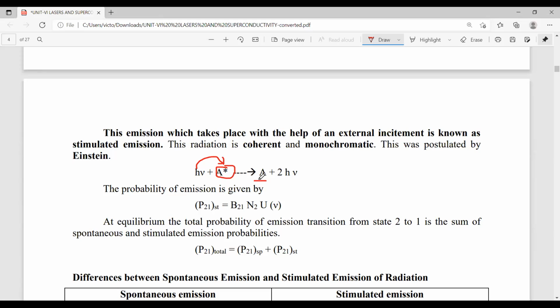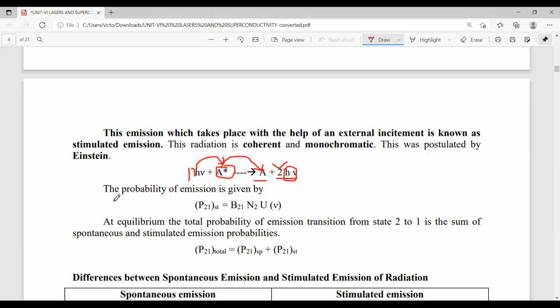The atom in the lower energy is indicated by the letter A, but by emitting two photons of energy. Here h nu is a photon of energy. How many photons are emitted? Two photons. That is a very important point. Whenever we give one photon of energy, the higher energy atom jumps to the lower energy level by emitting two photons of energy.